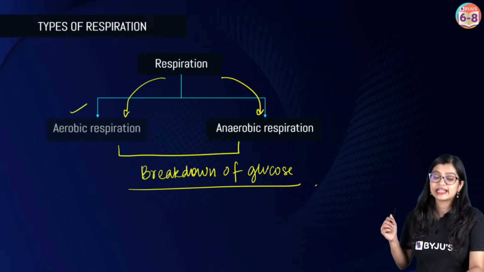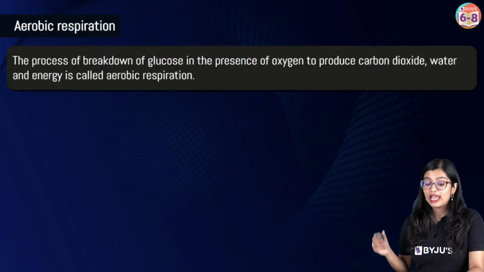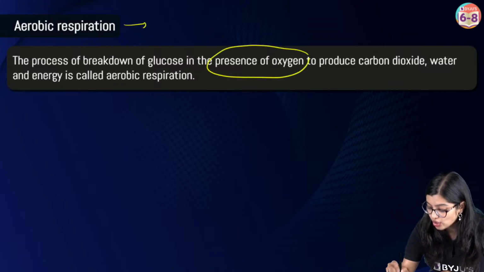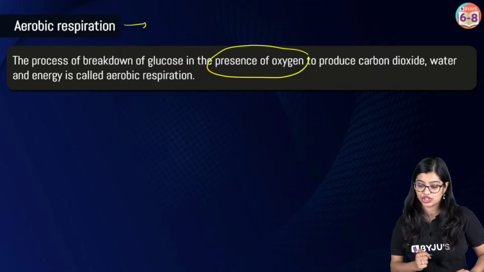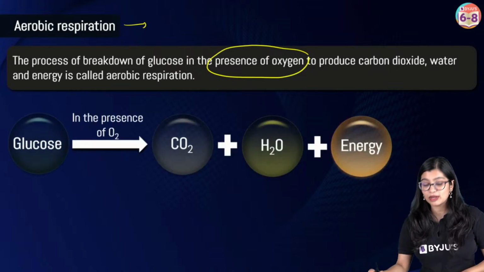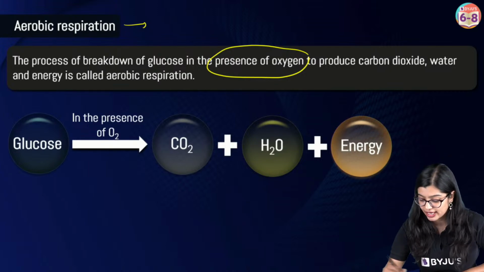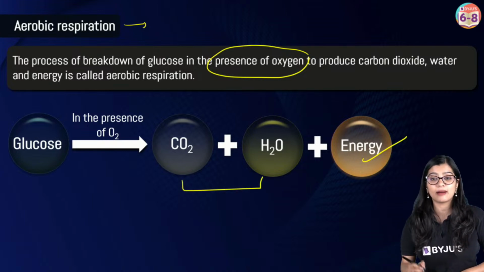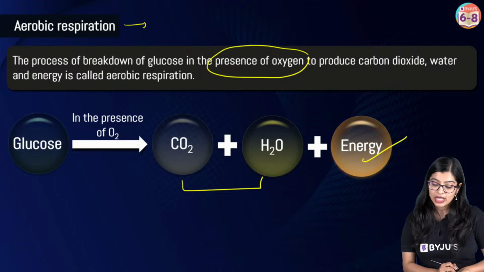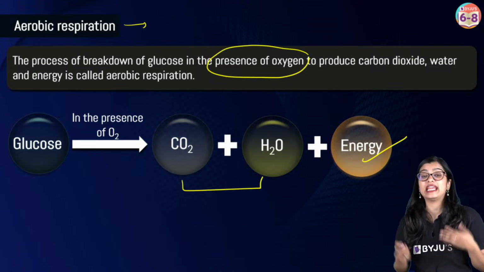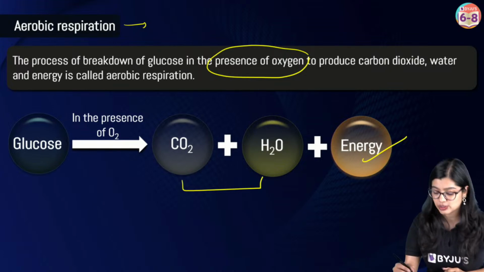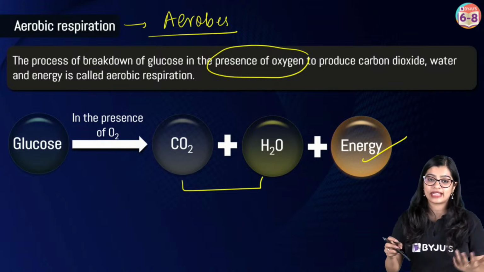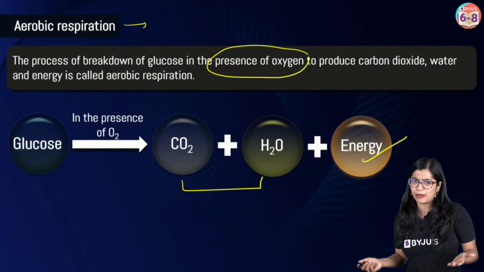Brilliant, right? So in the case of aerobic respiration, what do we see? Aerobic respiration is a type of respiration wherein the breakdown of glucose takes place in the presence of oxygen. Glucose is broken down in the presence of oxygen to produce energy, and it gives out byproducts like carbon dioxide and water. Organisms which have the ability to do aerobic respiration are called aerobes.